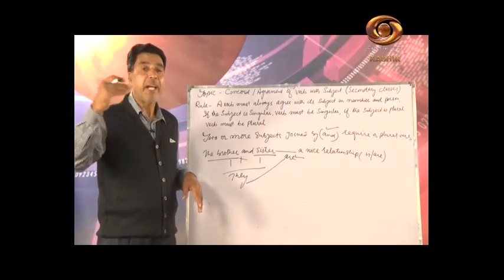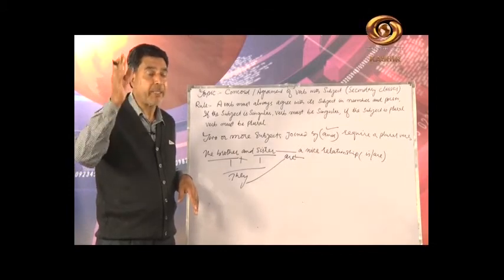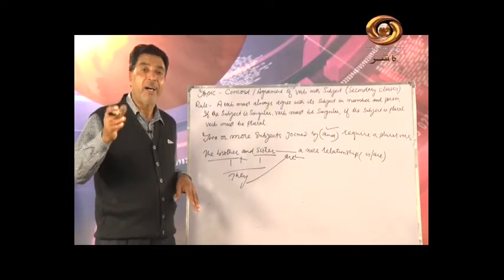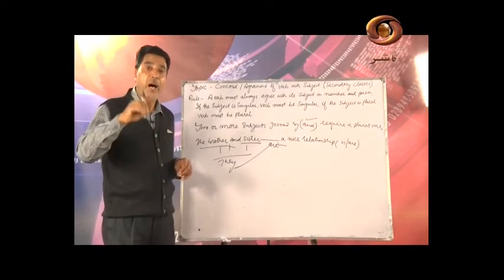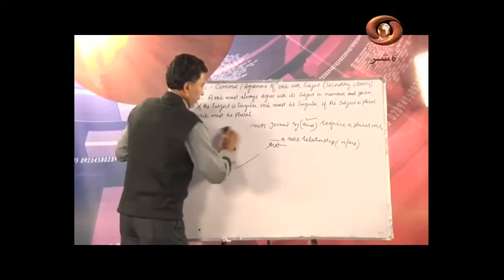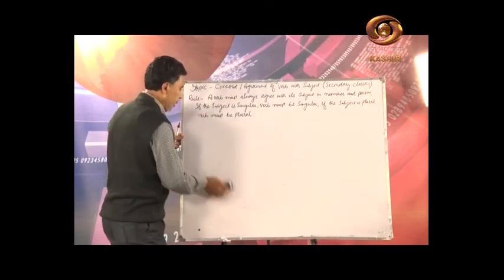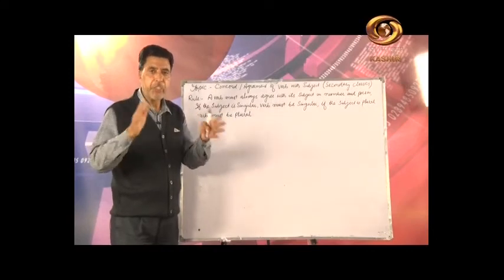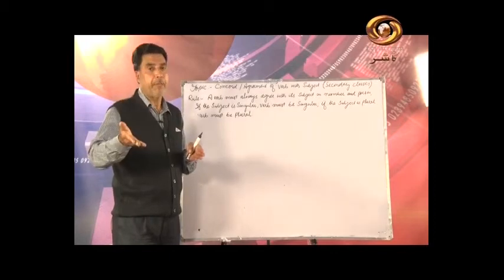And a brother and sister is a nice relationship. Incorrect. A brother and a sister are a nice relationship. Like that, a husband and wife are a nice couple. Now rule second. So you might have written the rule now. What is the rule? When two or more subjects are joined by a conjunction and, what do we write? We write plural there. The verb is plural.